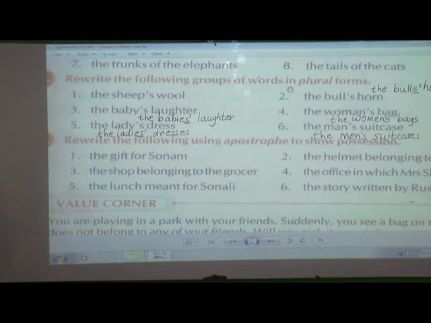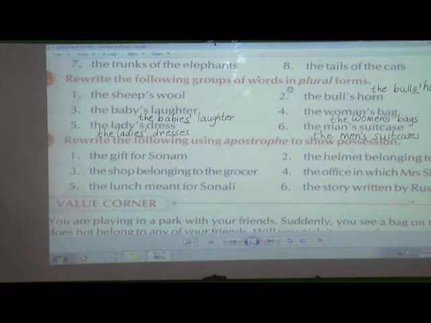The sheep is written in the singular and plural form as it is. So it is not necessary to change over there. But if you take the second one, the bull's horn. The bull is a singular noun, but if you write it into plural, it is bulls. And the spelling of bulls is B-U-L-L-S. So as it is ending with S, you are going to put an apostrophe after S. And even the horn. Horn is a singular noun. So there also we have to change it. So the bulls' horns.